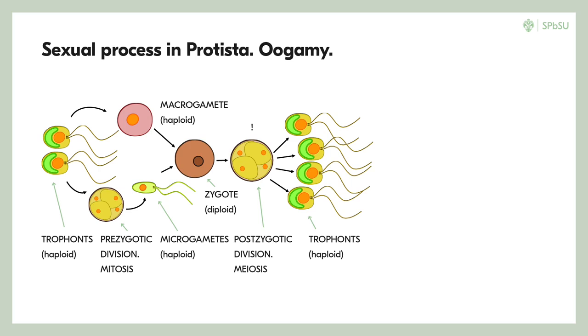The function of the macrogamete is to form a diploid zygote and to provide nutrients to the cells formed after the postzygotic division.